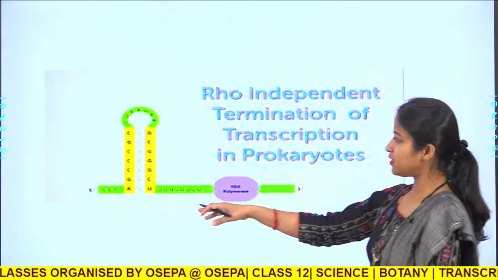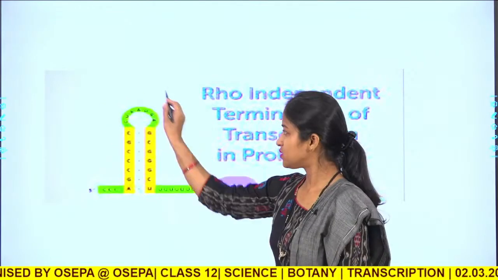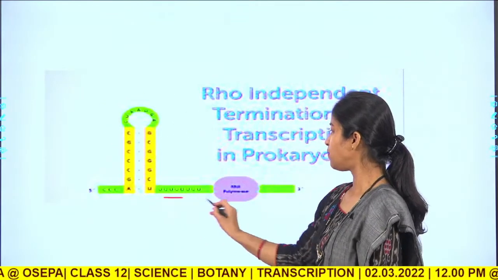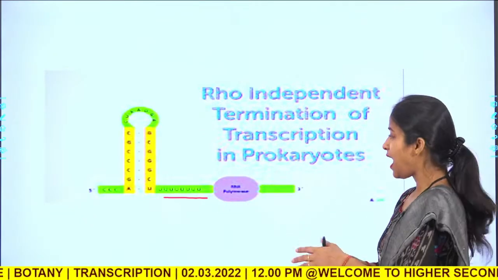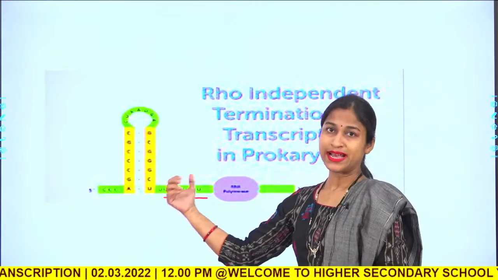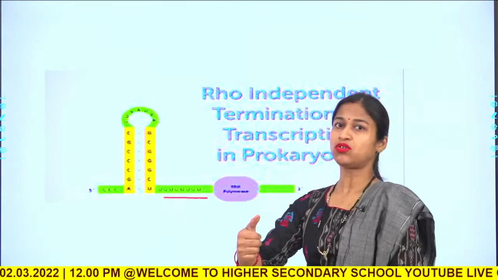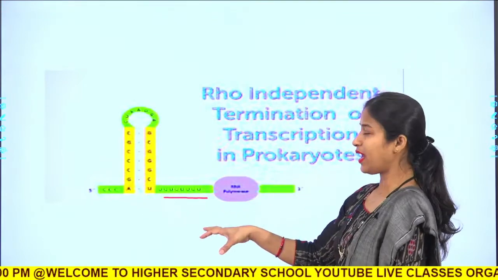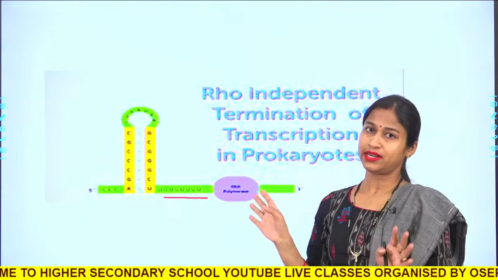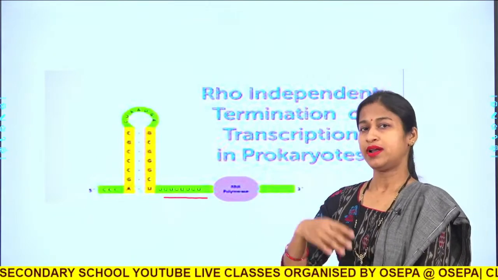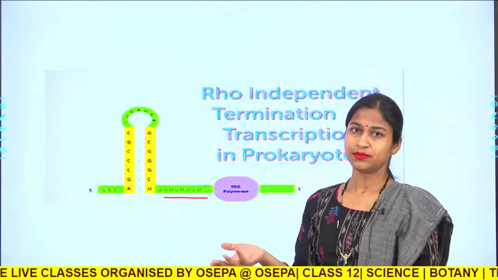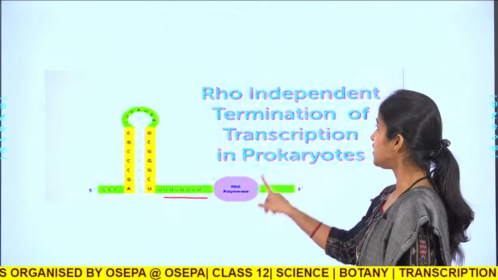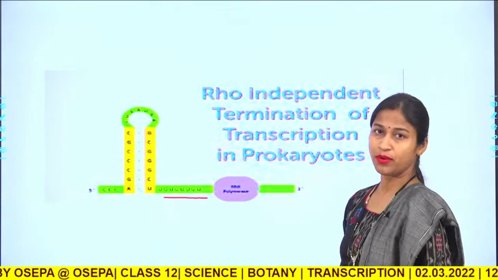So, this is the stem, this is the loop region, and it is followed by U, so that the RNA polymerase cannot go further, and this exerts a pressure that pulls the RNA transcript out of the RNA polymerase, and everything gets dissociated from the DNA molecule. Now, the DNA is again double stranded and your RNA transcript comes out. Okay. So, this is the rho independent kind of termination.